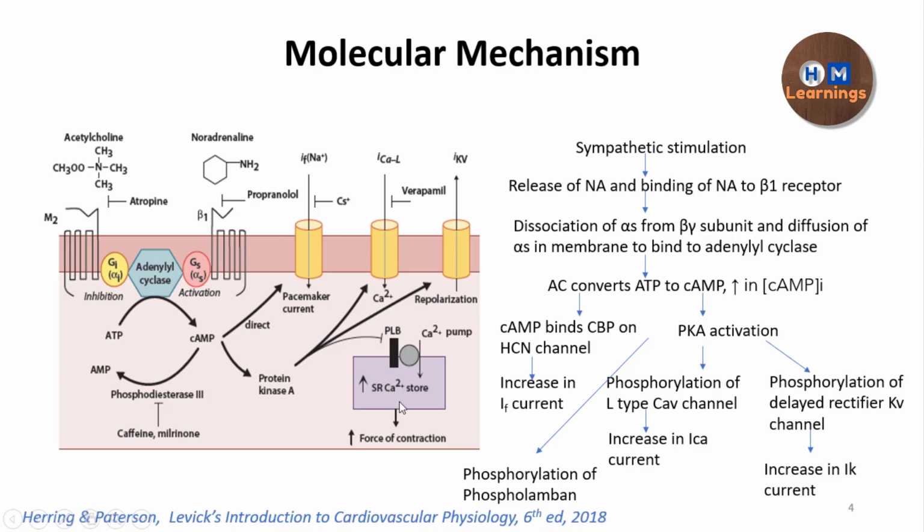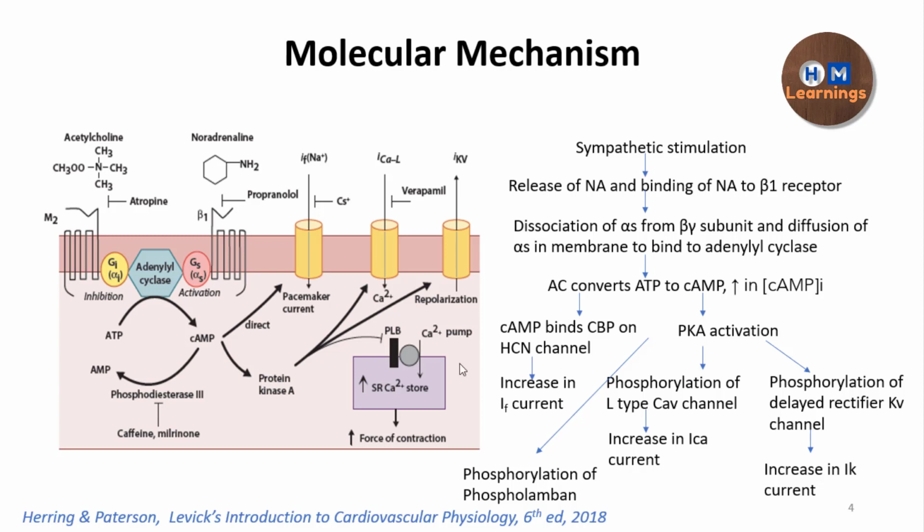So when the sympathetic stimulation is happening, protein kinase A is going to cause a phosphorylation of phospholamban, which is going to actually lead to the loss of the inhibitory effect of this phospholamban protein on this calcium pump, which is actually increasing the activity of this calcium pump. So the rate at which the calcium is being pumped back into the sarcoplasmic reticulum is actually increased, which is going to increase the rate of the muscle relaxation, leading to the lusiotropic effect, positive lusiotropic effect.